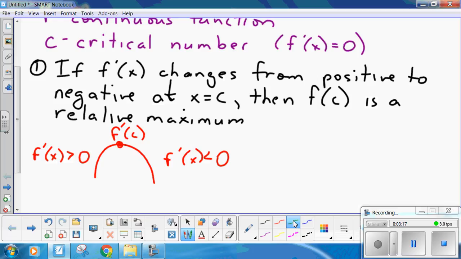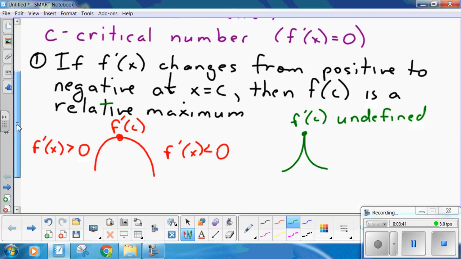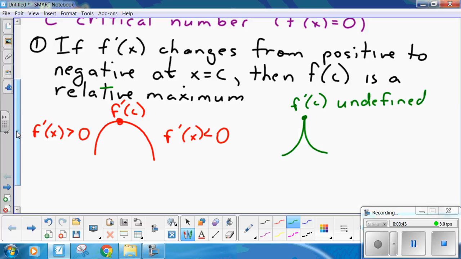Now, just to point out, of course, if we have a cusp, it's the exact same thing. Cusp or corner, we get a local maximum. Here the derivative is undefined, but it's the same idea. You get a relative maximum. So that's the first half of the first derivative test.